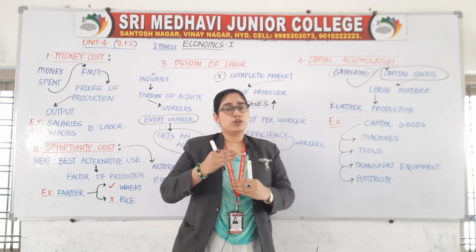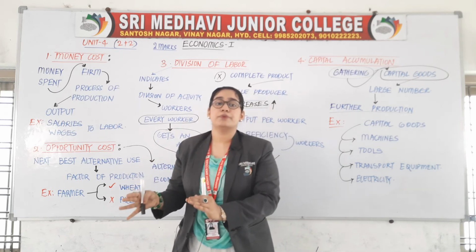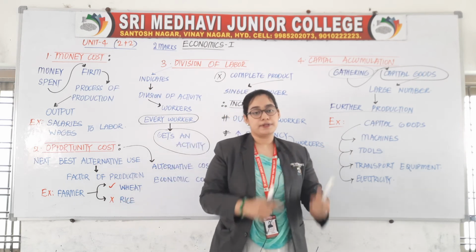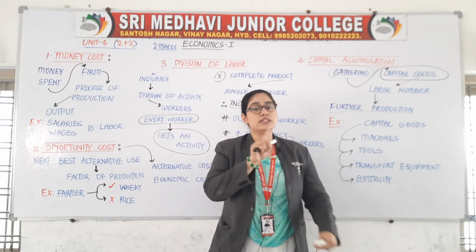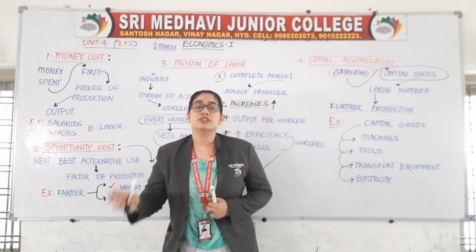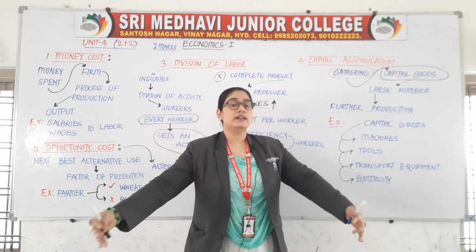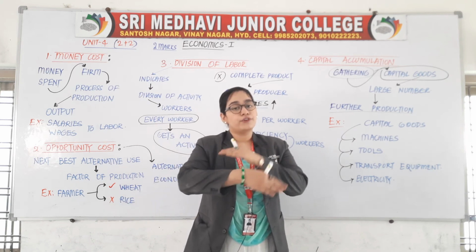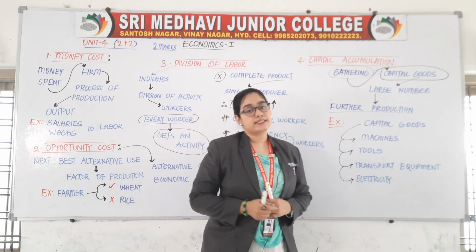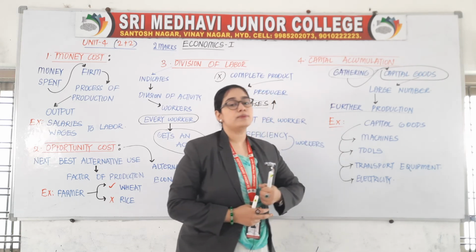Means if I want to go to the next step of production, I require capital goods. Without capital goods, I cannot step into the further production process. So we need to gather all the capital goods for the further production. That is nothing but capital accumulation.